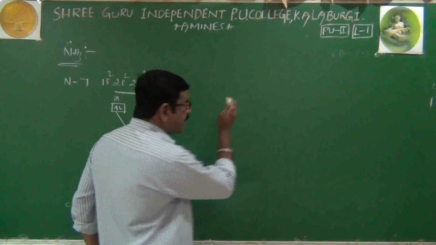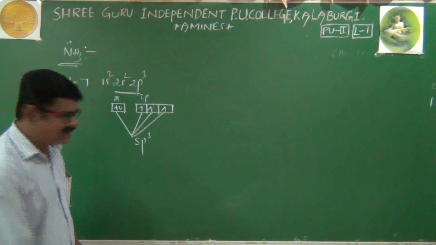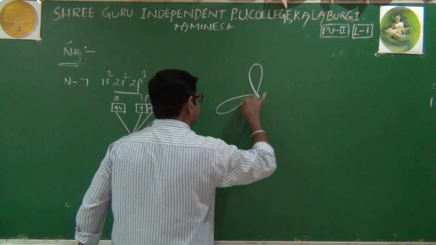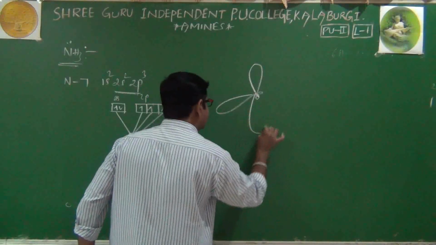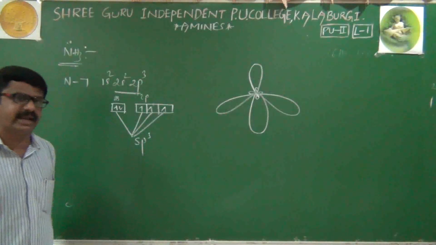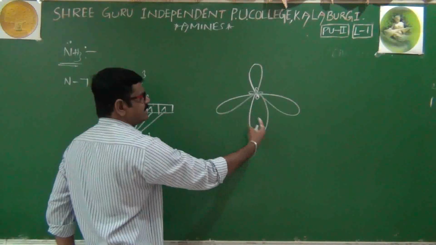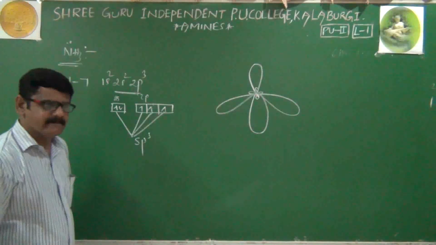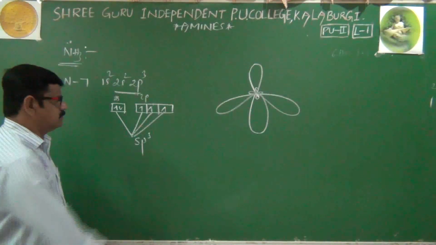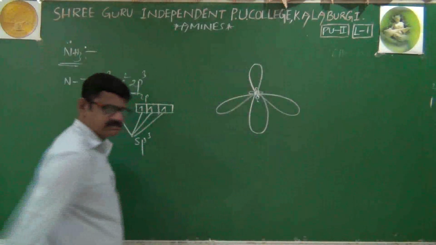The 4 new orbitals will be arranged in the tetrahedral manner like this. See, it is one hybrid orbital, another hybrid orbital, again another hybrid orbital, and again another hybrid orbital. Like that, all 4 hybrid orbitals will be arranged in the tetrahedral manner, and its name is sp3, sp3, sp3, sp3. Right. And its geometry is tetrahedral. Now, all these 4 hybrid orbitals are related to nitrogen only.